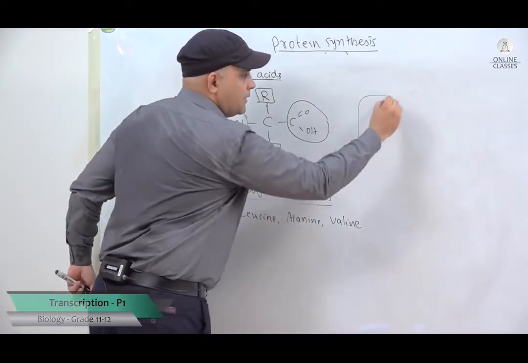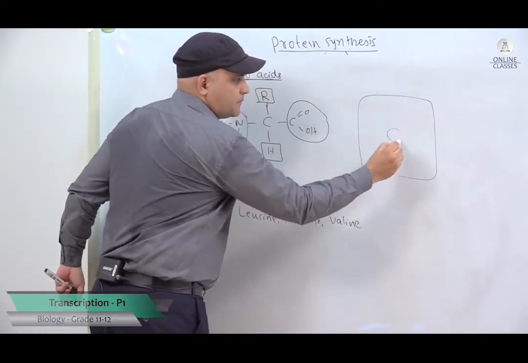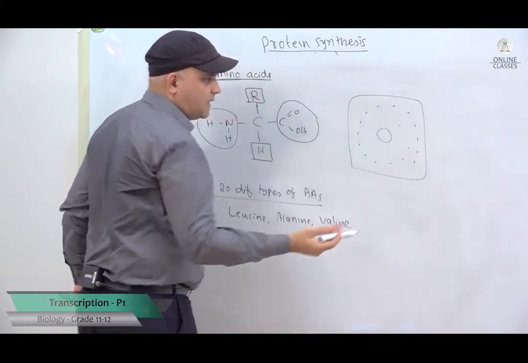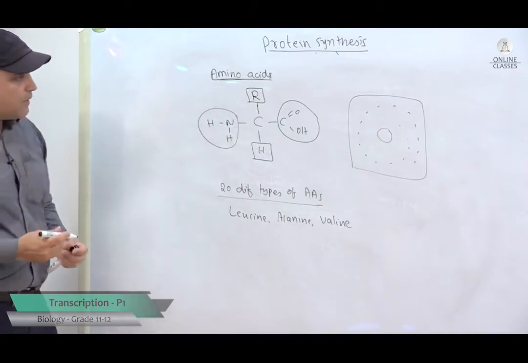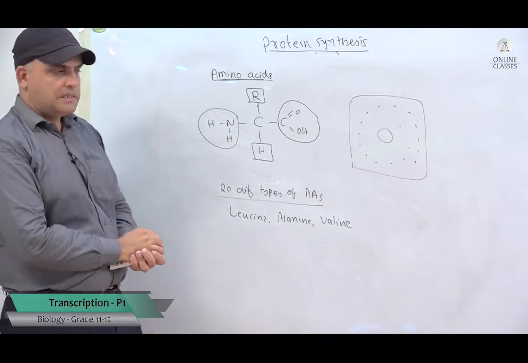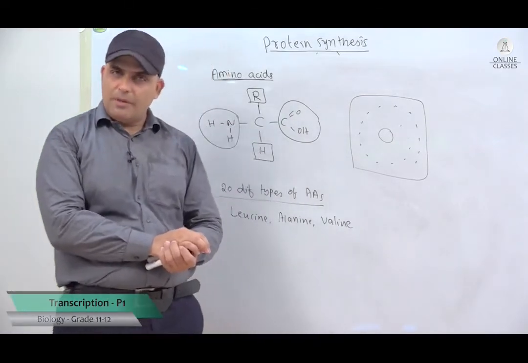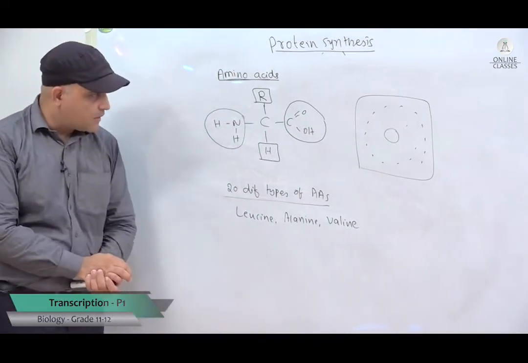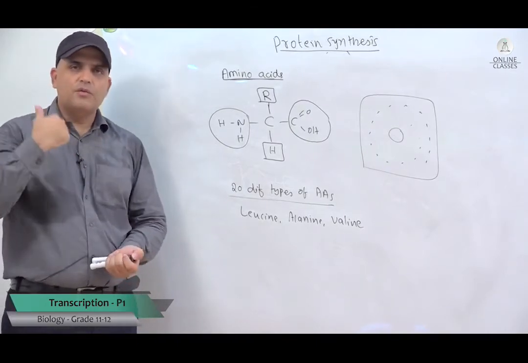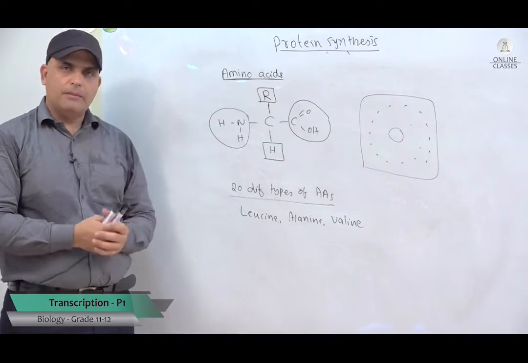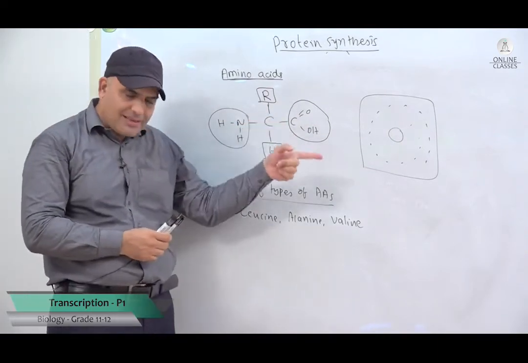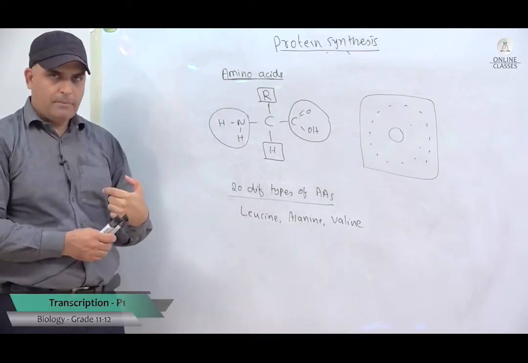So in a cell you have many types of amino acids in the cytoplasm. Now the next question is, how did these amino acids come into the cytoplasm? Can our cell make some amino acids? Yes, our cells can make some amino acids, and those are called non-essential amino acids. That means you need not consume them, your body can make them, okay? But there are some amino acids which cannot be synthesized by your cells and you have to consume them. You have to eat them.